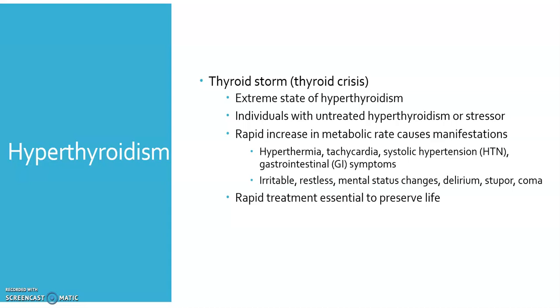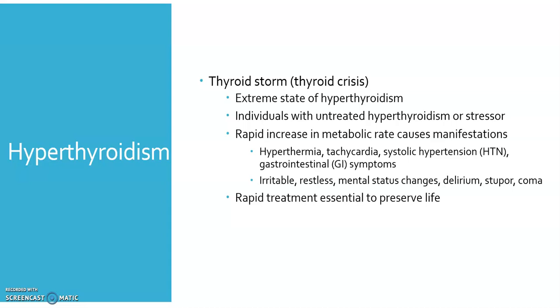Rapid treatment is essential to preserving life. So in terms of ABCs, airway, breathing, and circulation. In terms of airway, we're going to make sure we provide oxygen and monitor for respiratory distress. Cardiovascular, they're going to have tachycardia and hypertension, so they're going to get some beta blockers to bring that heart rate and blood pressure down. We might need to start an IV with some IV fluids.